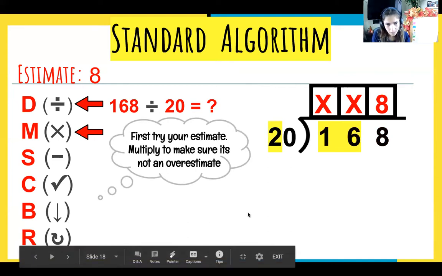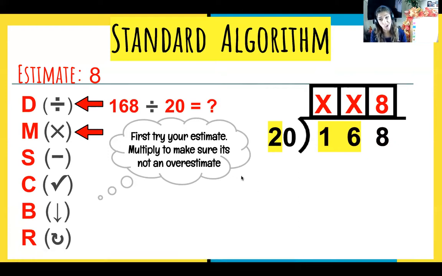As I said before, we're going to attempt with our estimate first and make sure that we don't get an overestimate, right? So if some of us wanted to change that 168, remember when we were rounding to 180, which means our estimate would have been 9. Would that be an overestimate or an underestimate? Over. And we can't go over in division. So lucky for us that we used 160 when we were rounding.